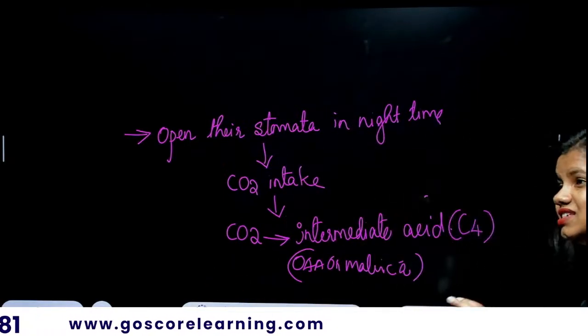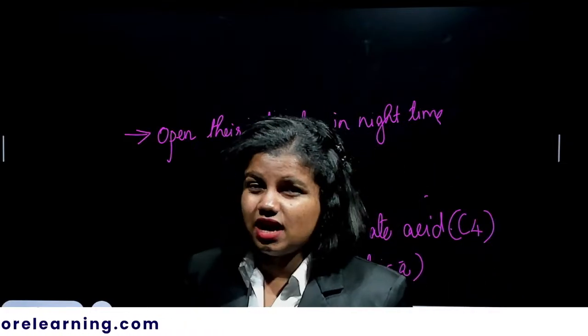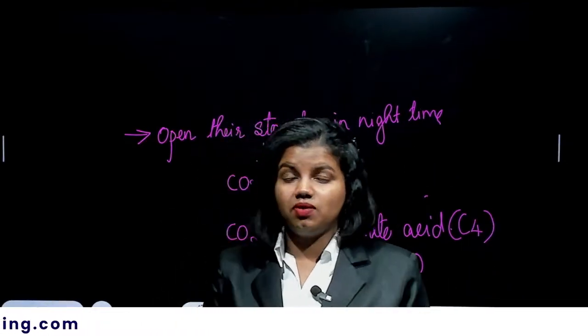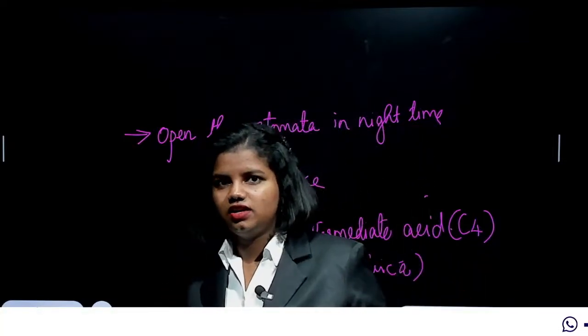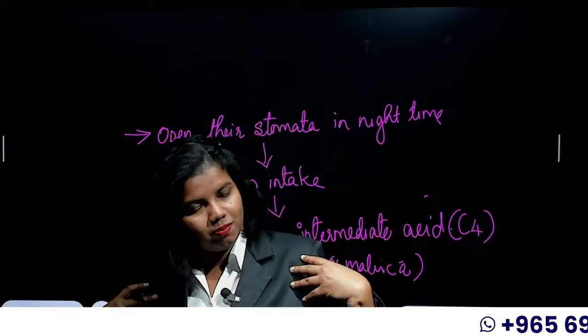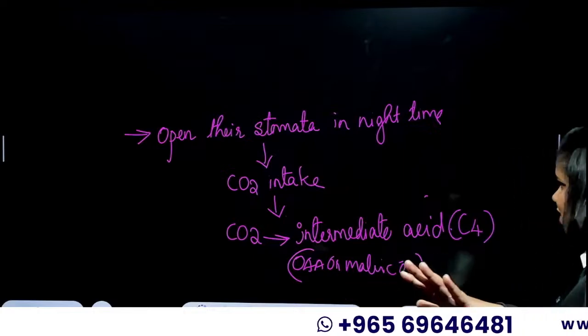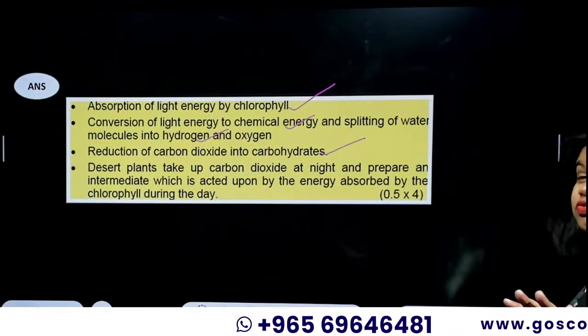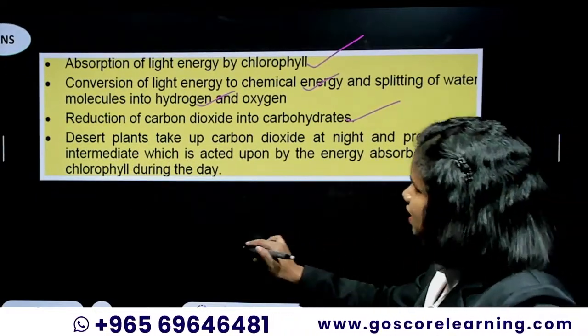That's what they do. And this is a kind of adaptation that desert plants have, so that they won't lose their water content. They're already in a harsh environment. They can get dehydrated. So in order to save water to the max, they keep the stomata closed in the daytime. And this is how it is connected to photosynthesis. So when you're writing it for the 2 marks, this is what you can write.